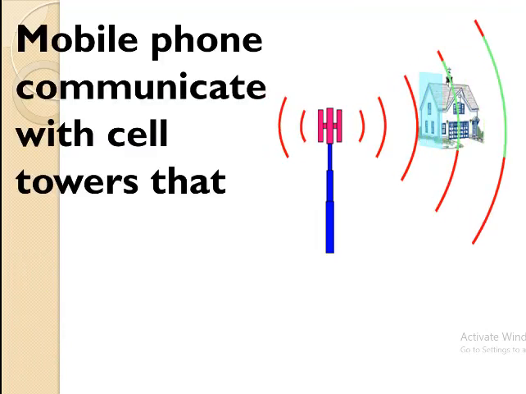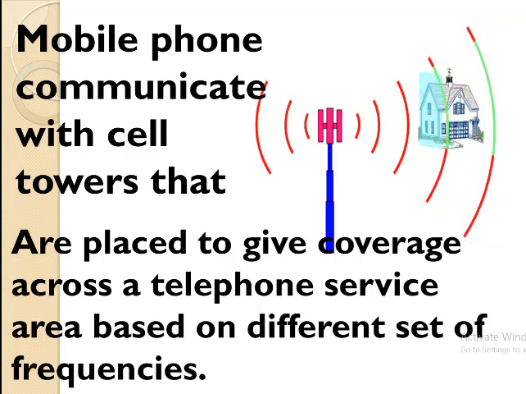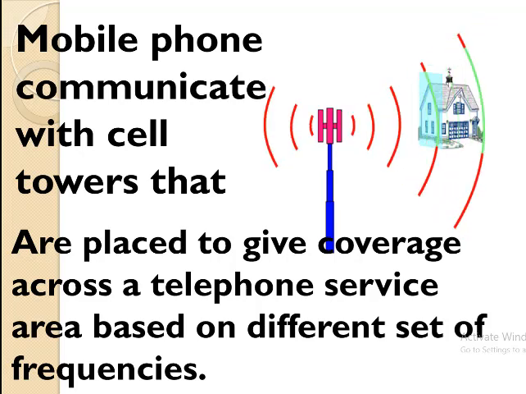The mobile phone communicates with the towers. All of you must have seen the towers around in your locality. These towers give coverage across the telephone services that are based on different sets of frequencies. Every telephone company uses a different bandwidth of frequencies to transmit or receive the signals.